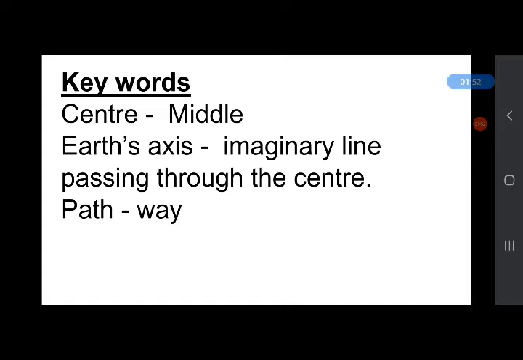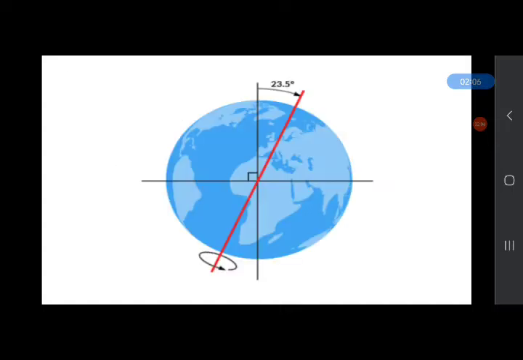Center means middle. Earth's axis: the imaginary line passing through the center of the Earth is called Earth's axis. Path means way. And this is the axis. This red line is called the axis. This is an imaginary line, don't be confused.